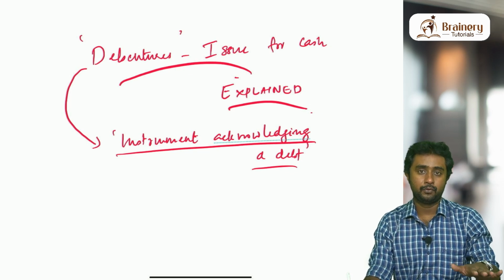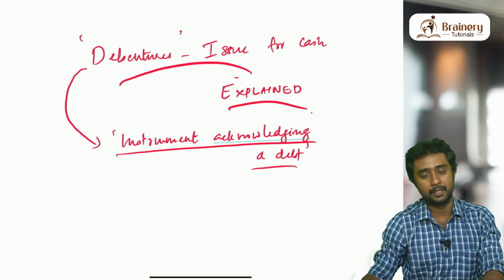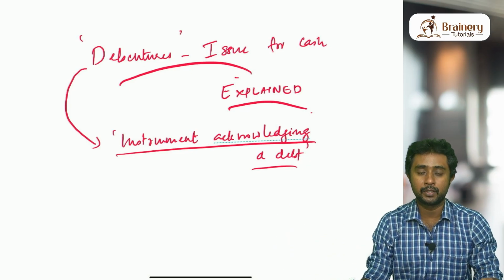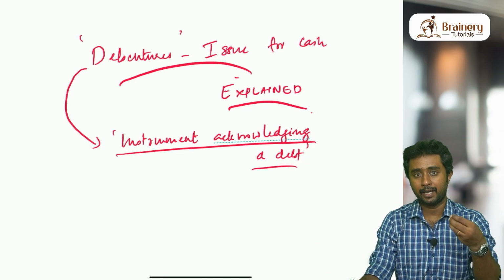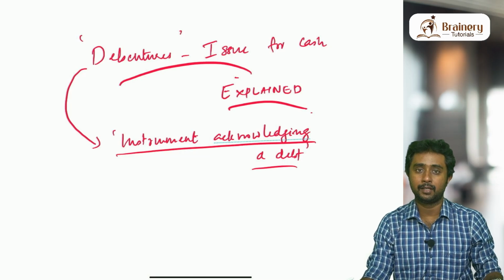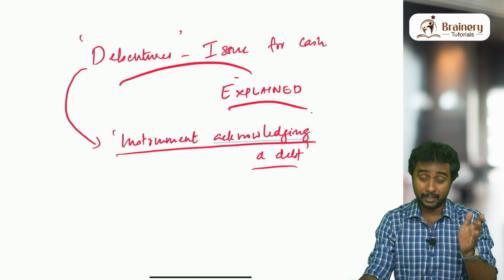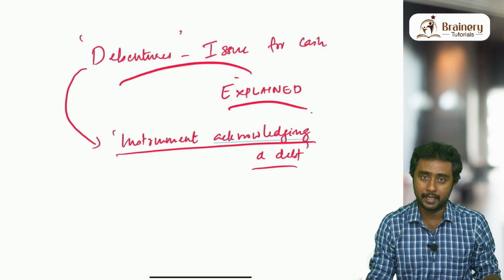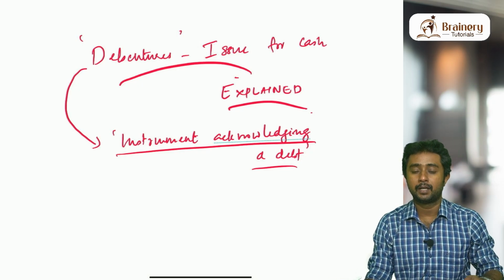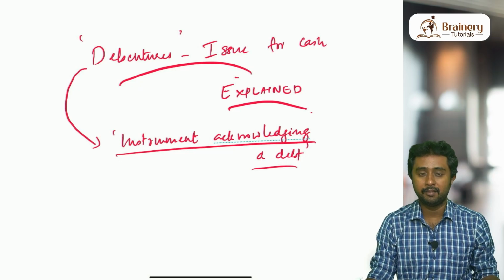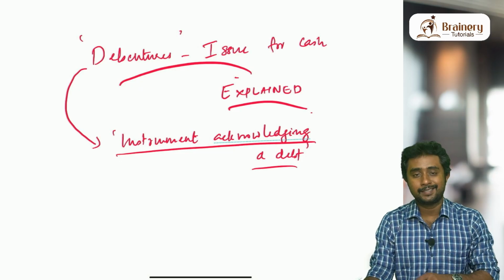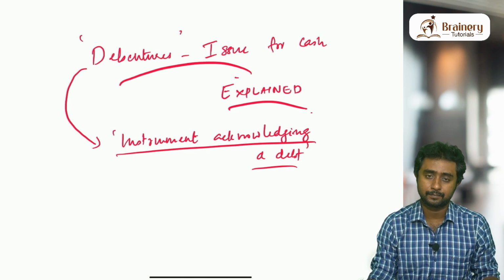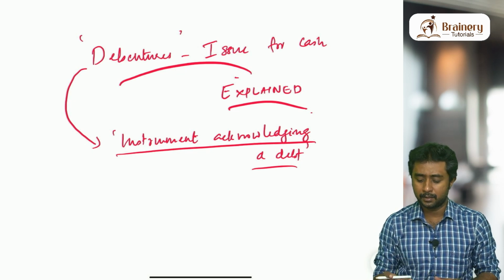It means if you are having a debenture with you, the other side, whoever gave you this debenture, is owing you some money. That means you have helped the other organization by giving them some amount of money. That is actually called an instrument acknowledging a debt. For the company that took money from you by giving a debenture, it is actually a borrowing, so we can call it a debt. That is the meaning of this. So it is a proof.